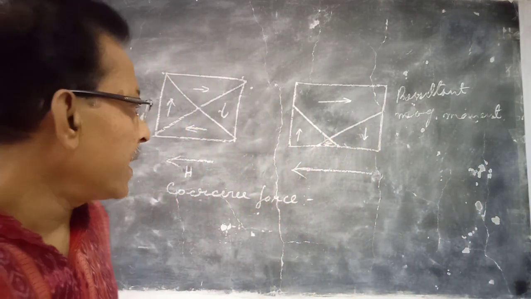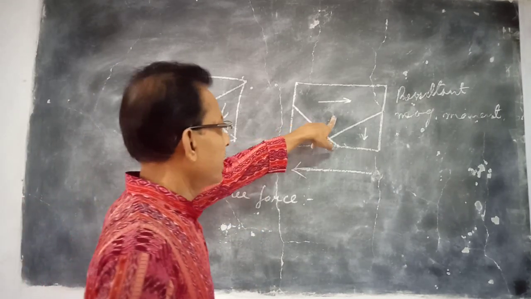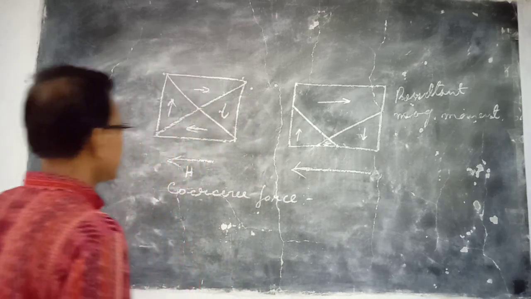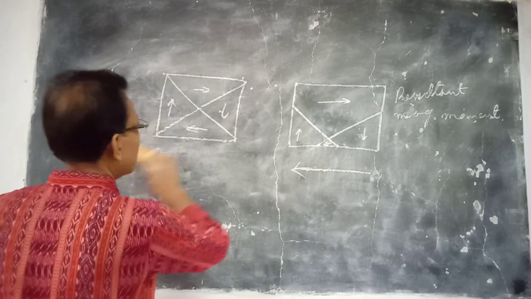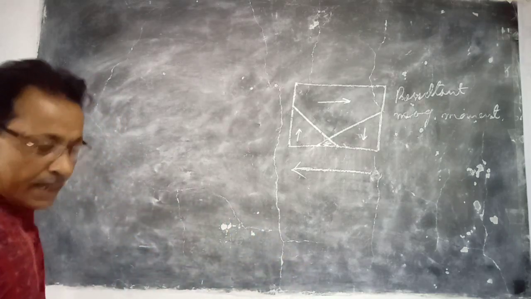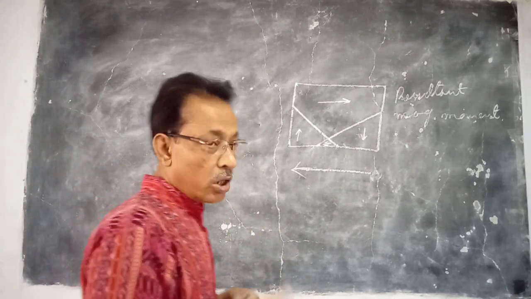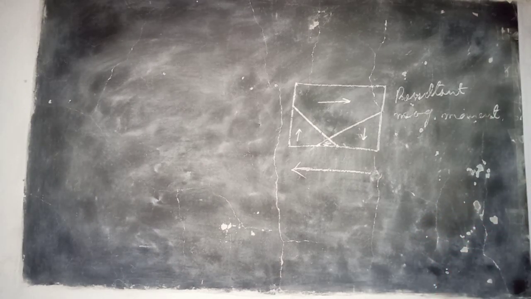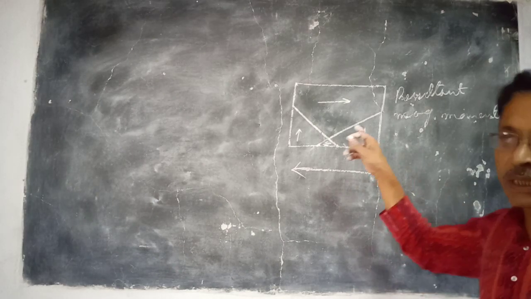And we observe that it comes to this position. That means certain magnetization is retained by the material. So, as the process is not reversible,